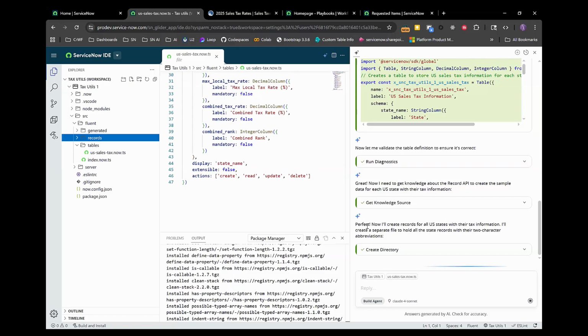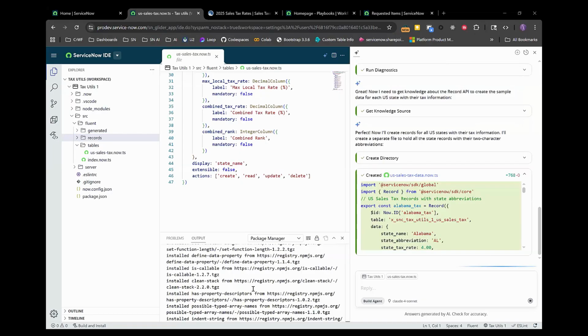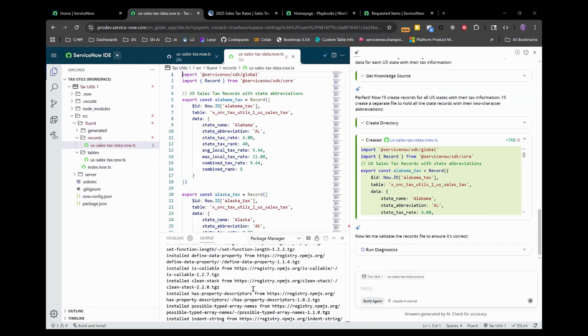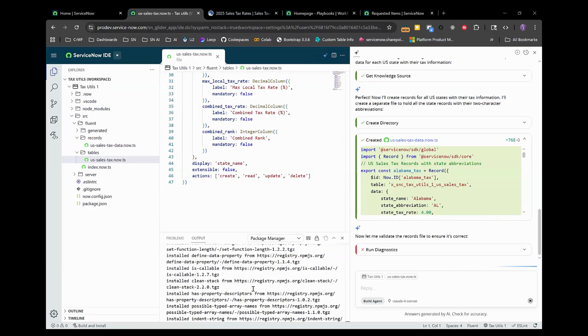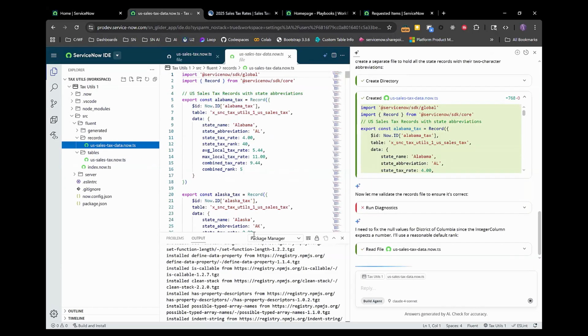So while we're waiting, who has experimented with Build Agent so far? If you've created a custom application, we'd love to see it in chat, the use case that you've been thinking about. All right, but I'll keep an eye on that.